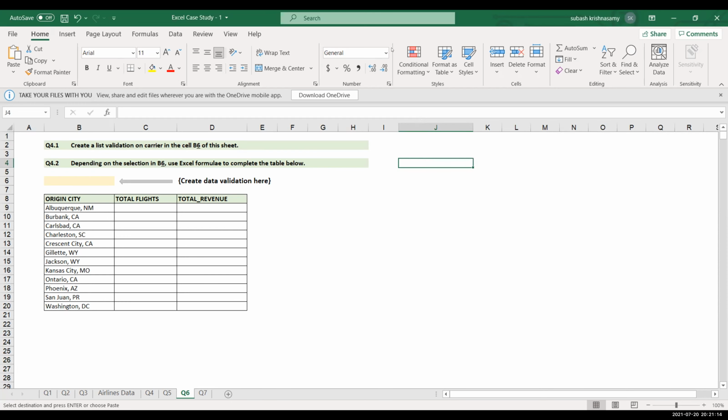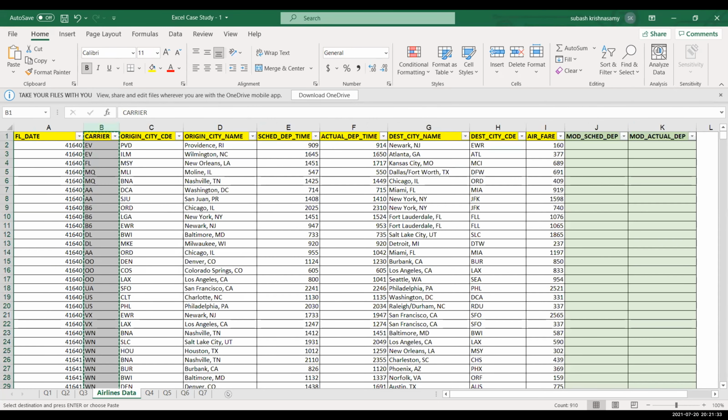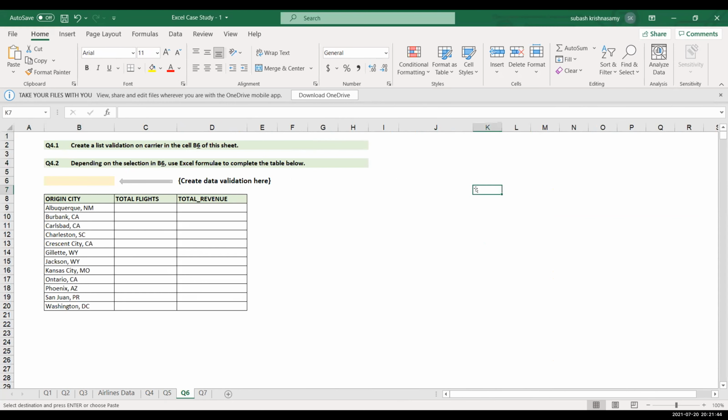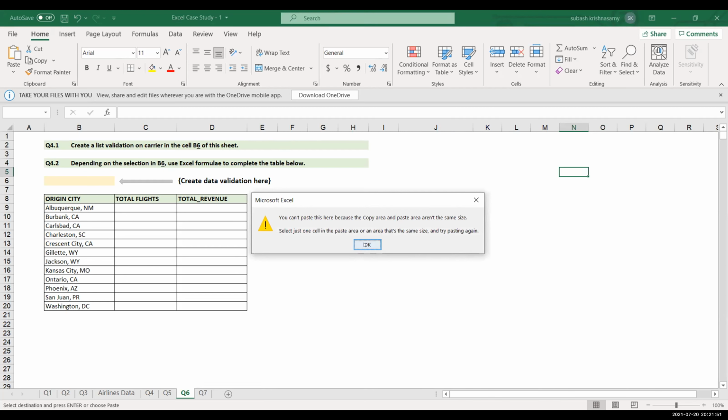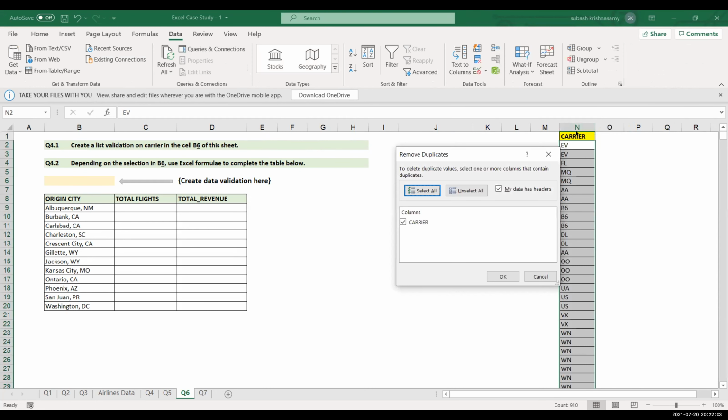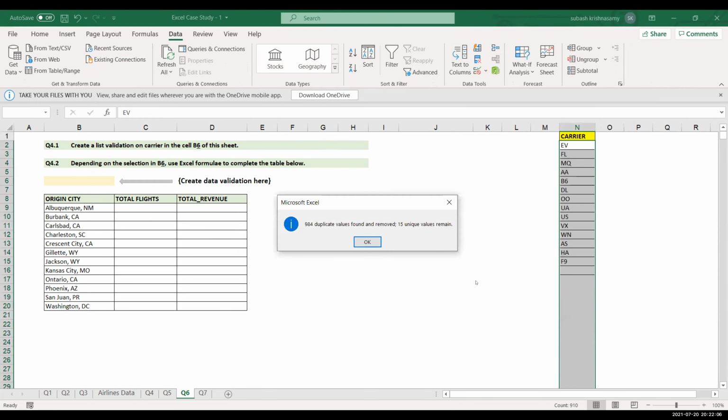Can you give me the controls? You just have to remove the duplicates from here.